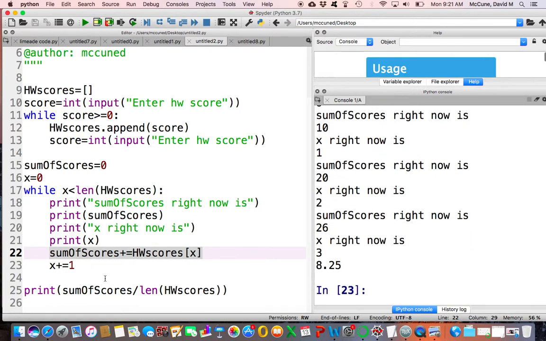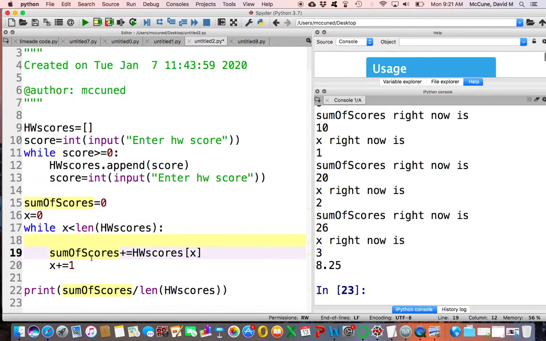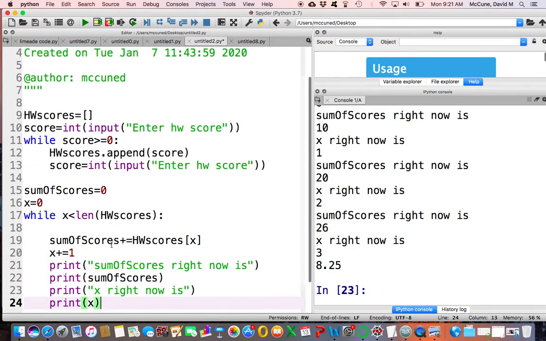And then, at the very end, I didn't force it to print again. Right, so at the very last pass through of the loop, sum of scores becomes 26 plus 7, which is 33, and x becomes 4, and things terminate. So maybe to be clear, if I put these print commands, let me cut them and paste them after like that.